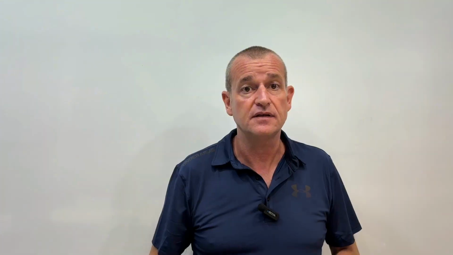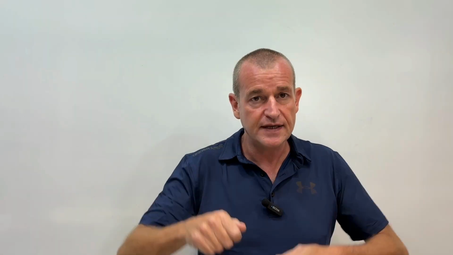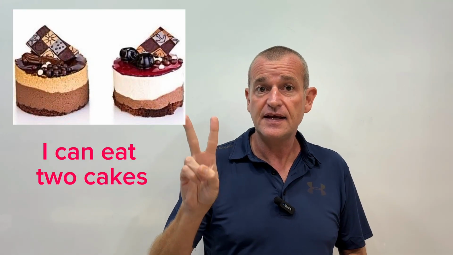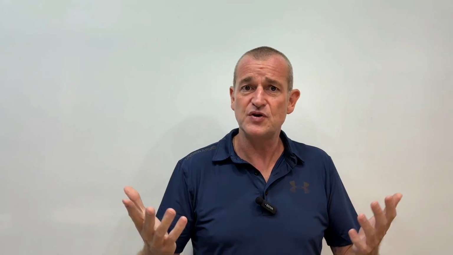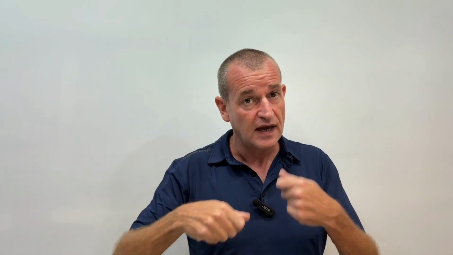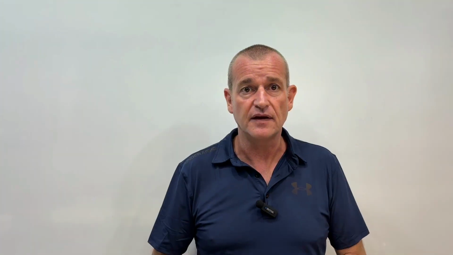But how do you remember the difference between one S for desert, dry, barren land, or two S's for a tasty dessert? I have a little tip for you. Just think about it. Two S's in dessert, the snack, and just think, I can eat two cakes. Well, probably more than two, but you get the idea. Always remember that. I can eat two cakes, and that is the dessert, okay?